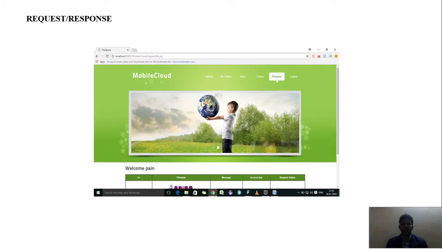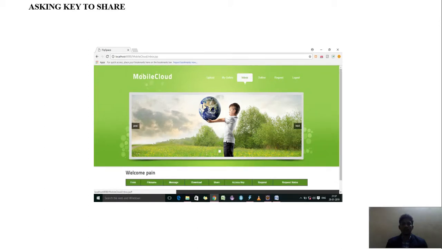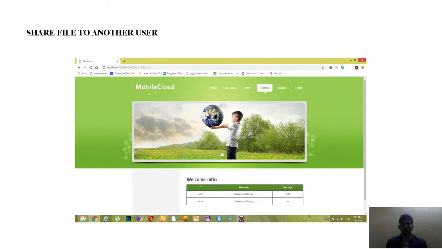This is a request file. From request to file name, message, actions, key and request status. Whatever request status is added will be seen in the request. Next, inbox. In the inbox we can see from whom we are getting the request and to whom we want to give the access key path. Then we can share the access key path, and the request and file name will be generated. Next, outbox. The outbox shows to whom we have sent the key request path, and we can also attach a message to the second person.